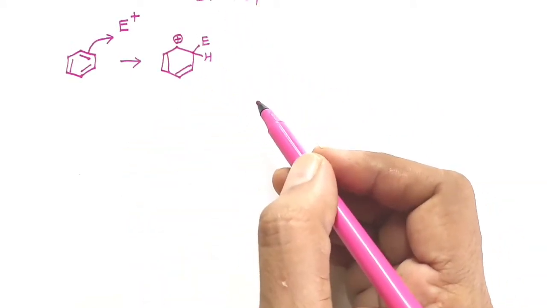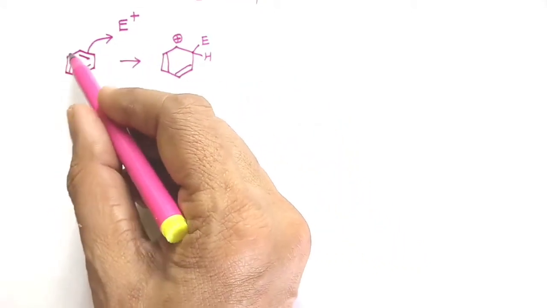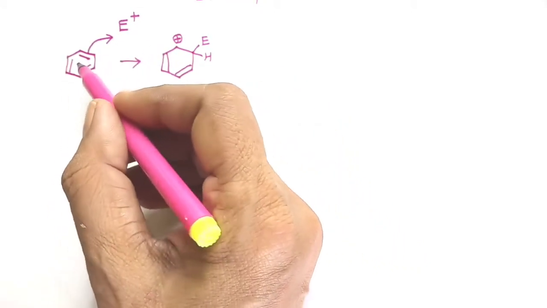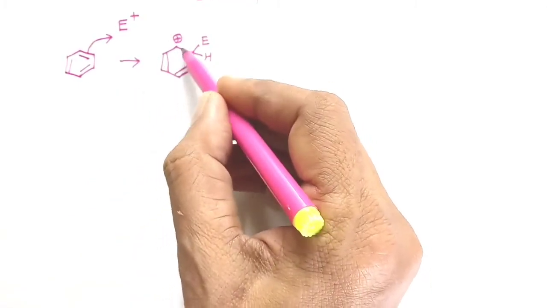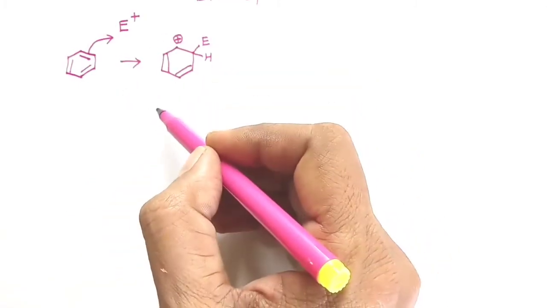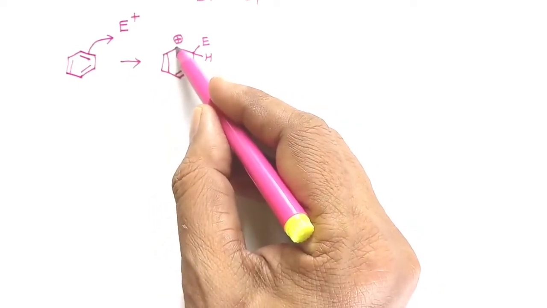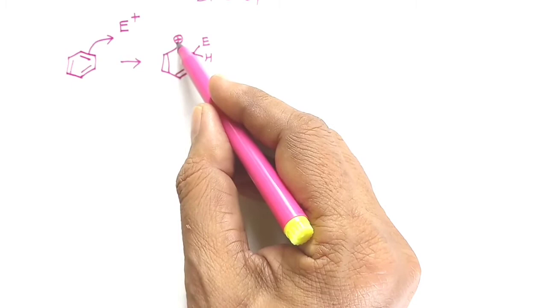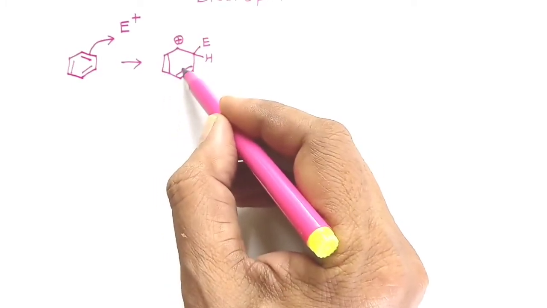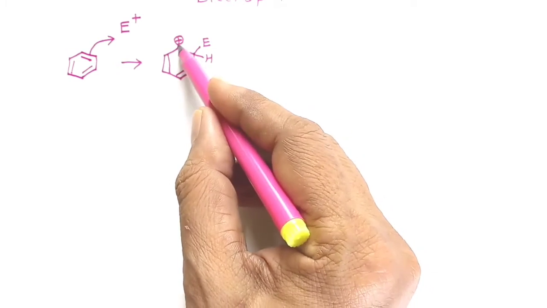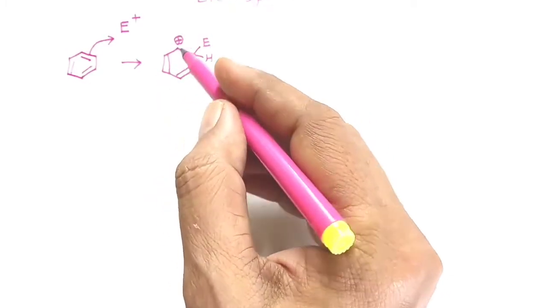As benzene is aromatic in nature, it has an alternate double and single bond system, a conjugated system, and hence delocalization of electrons is possible. Therefore the charge appearing on this particular carbon will not remain localized on this carbon, but due to the presence of alternating double and single bonds, it will be delocalized over the ring. How does this happen?